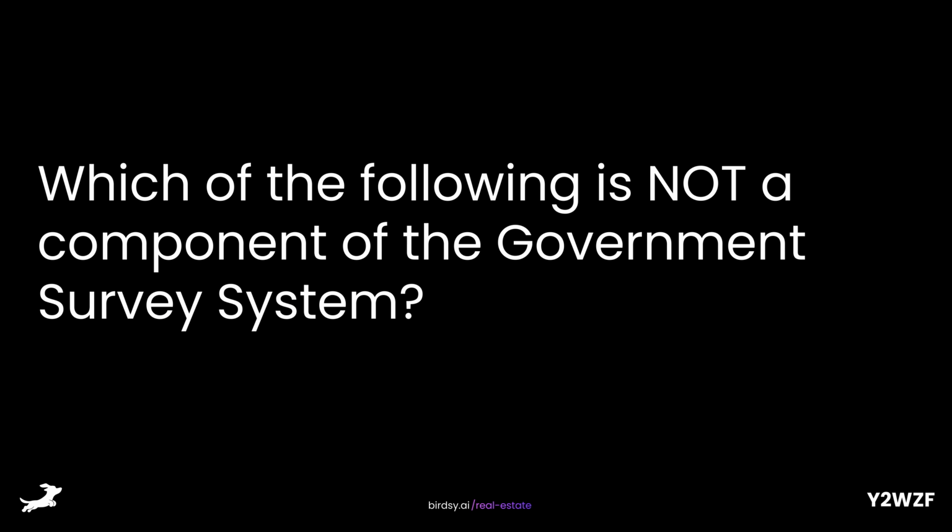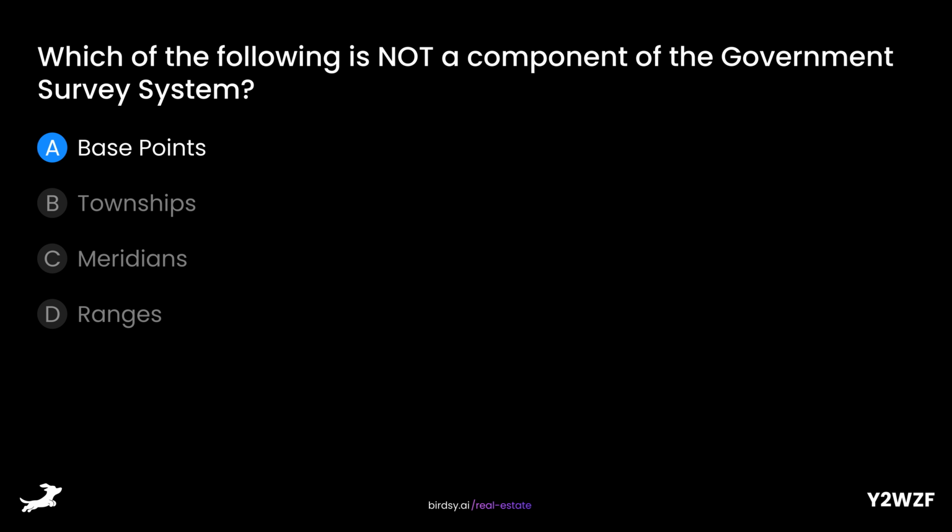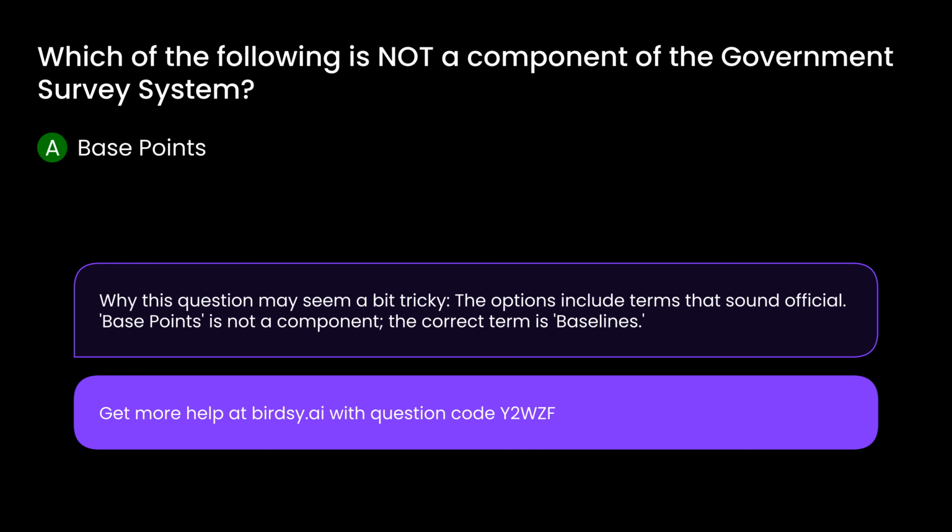Which of the following is not a component of the government survey system? Is it A, base points, B, townships, C, meridians, or D? The answer is A, base points. Why this question may seem a bit tricky. The options include terms that sound official. Base points is not a component. The correct term is baselines.